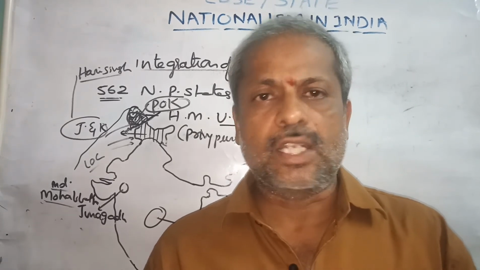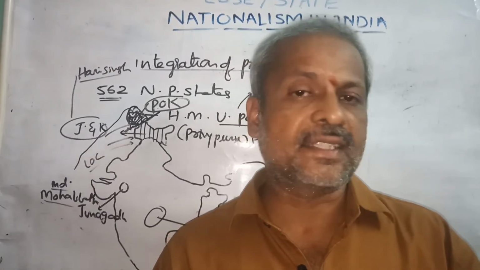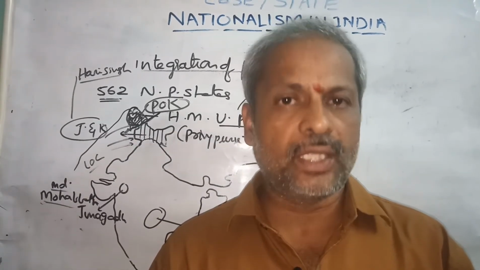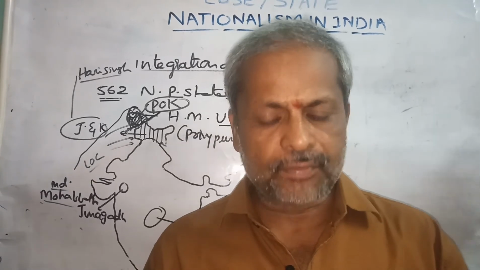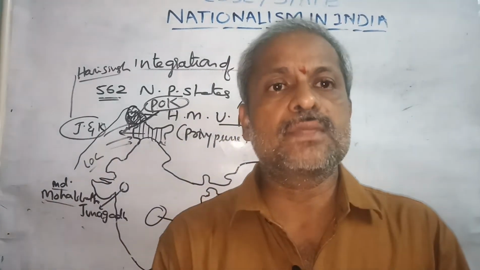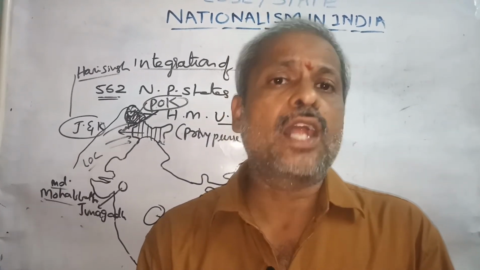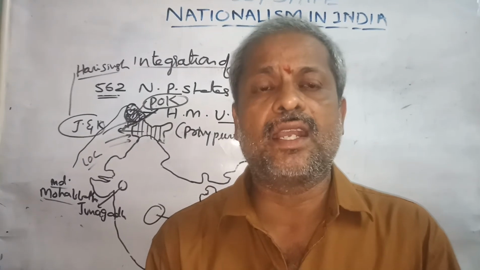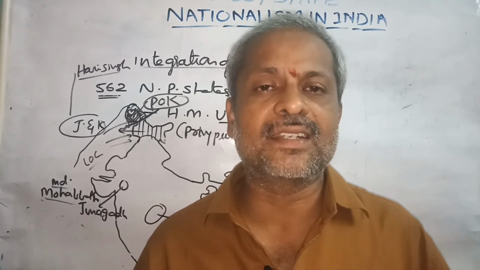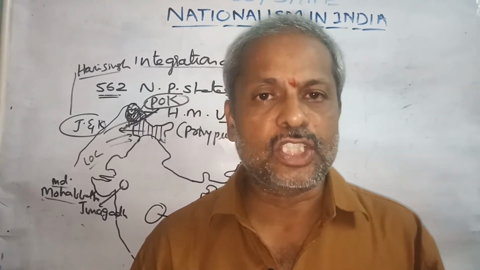So in this way, not only these three, but in 1956 Pondicherry and in 1961 Goa, a number of areas also joined the Indian Union. Immediately after getting freedom, our Indian government faced a number of problems. Luckily, all those problems were successfully solved by India, and now we see all the native princely states amalgamated into a vast Indian Union. So this is the last part in this nationalism in India lesson.